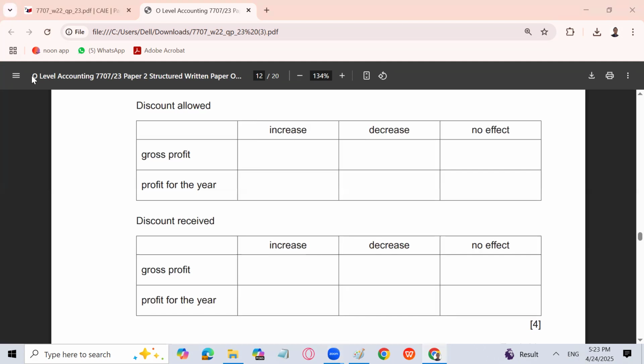So for gross profit, the discount allowed will not affect gross profit because it comes after gross profit. But for profit for the year, discount allowed will decrease profit for the year. Discount received will not affect gross profit again, but profit for the year will be increased.